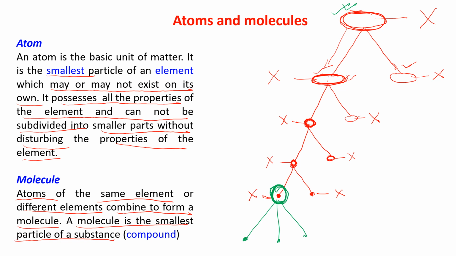Up to this much, I'm getting all the properties of the element, and that is the smallest part. After that, if I break it, I'm getting three parts which do not possess the properties of the element X.